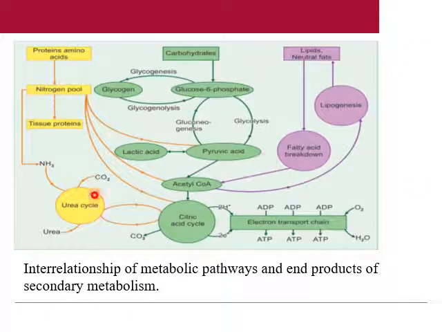So this figure explains the overall interrelationship of metabolic pathways and end products of secondary metabolism. You can see protein after metabolism is finally converted into ammonia, which will be eliminated in the form of urea, and also the nitrogen pool, which will be utilized for the synthesis of various things.